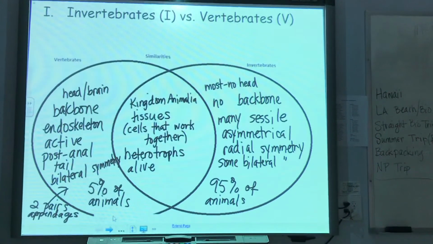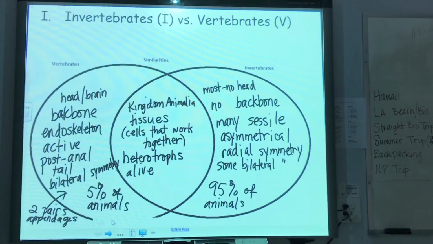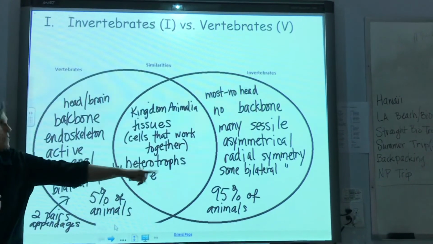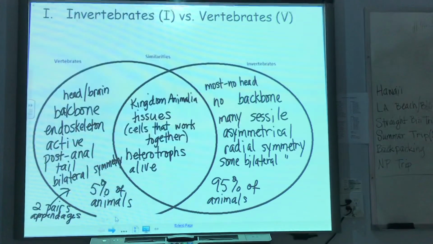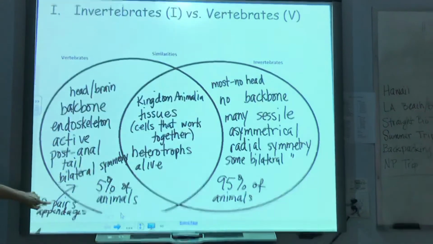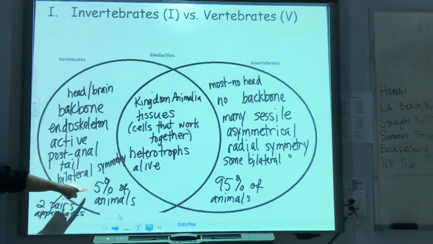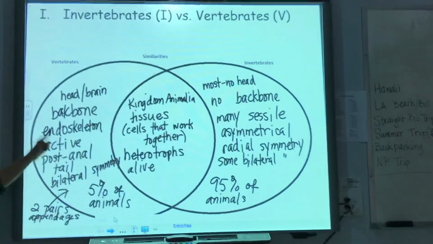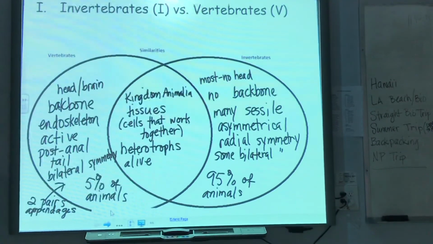The millipedes and the centipedes have many, many pairs of appendages. We don't see that kind of numbers of appendages in vertebrates in general. Most vertebrates have only 2 pairs of appendages. And another very important thing is that only 5% of all animals on Earth are vertebrates. The vast majority of animals on Earth, 95%, are invertebrates.